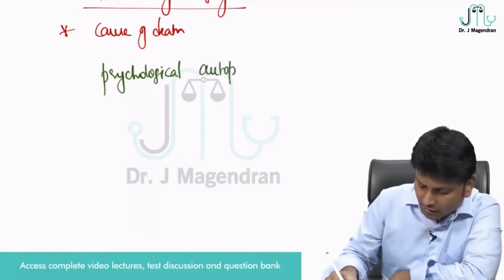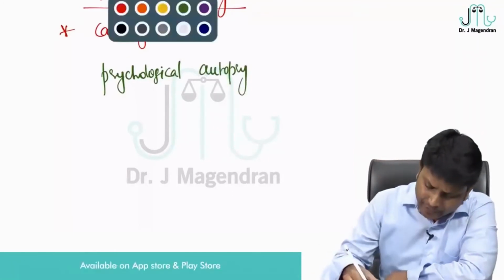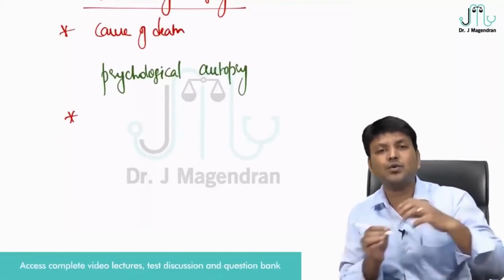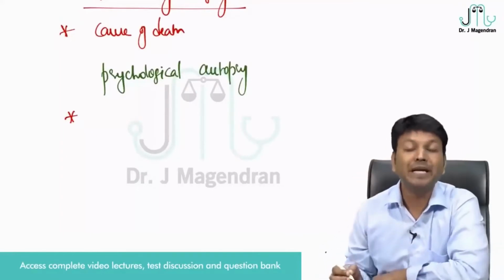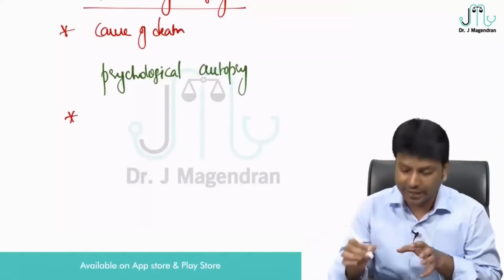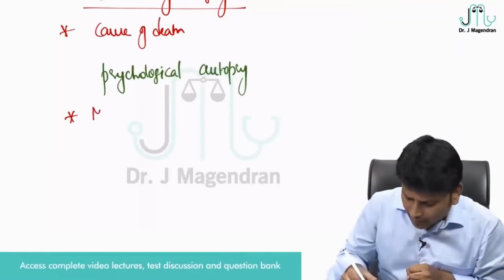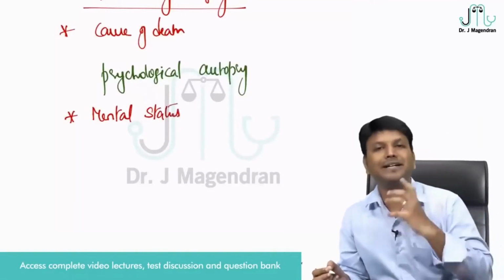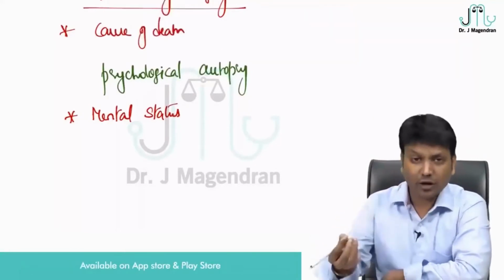Psychological autopsy. The next autopsy is called psychological autopsy. Let me tell you one important keyword. This psychological autopsy is done in suicidal cases, where you want to assess the mental status of a person, in other words, the psychological status of the person before committing suicide. How will you find out the psychological status before committing suicide?